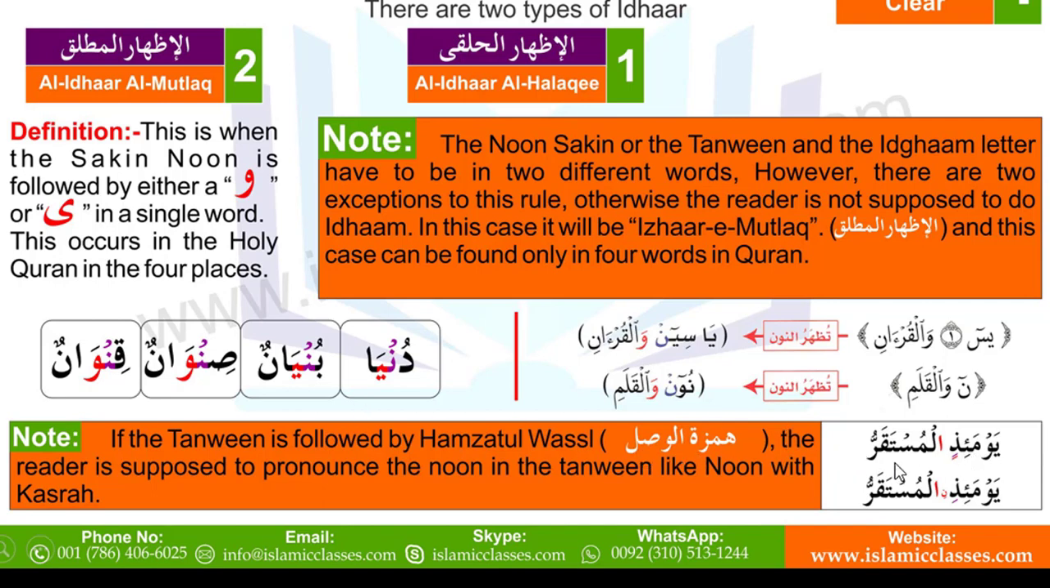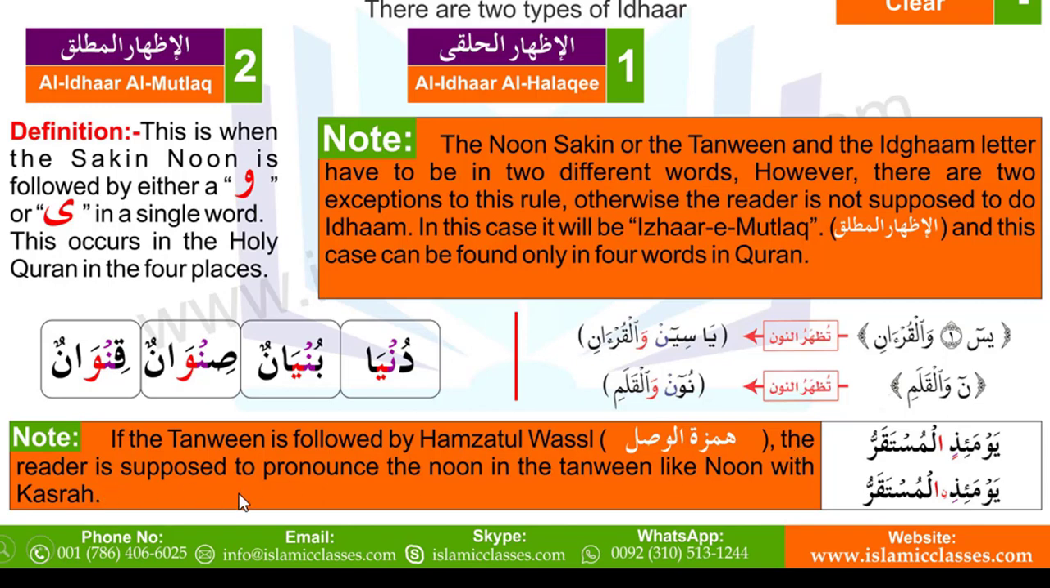So the rule is that if tanween is followed by hamzatul wasl, then what we do? We do not read their tanween. We only convert this tanween into a noon with kasra if that tanween is followed by hamzatul wasl. So we do not read their double kasra. We only read one kasra under the zal, and the second kasra will be replaced with the noon with kasra for joining.